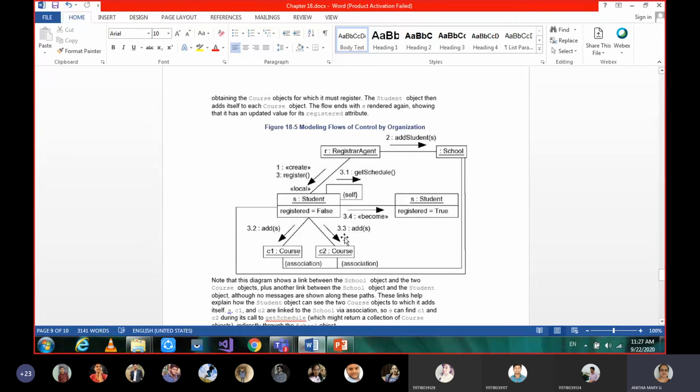Okay, so 3.2 and 3.3. And once joining the course, the student whose status registered was false now becomes registered as true after paying the fees and all the formalities are done. So now we are a student of that institute, attending 2 different courses in the institute. Okay, so that's how we can trace out the conversation, what's happening within that system. So that is about this example.